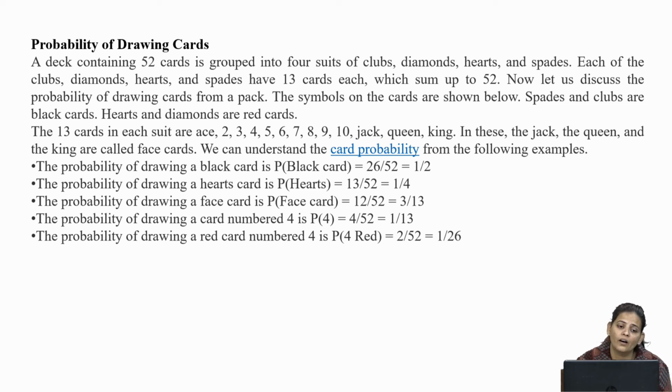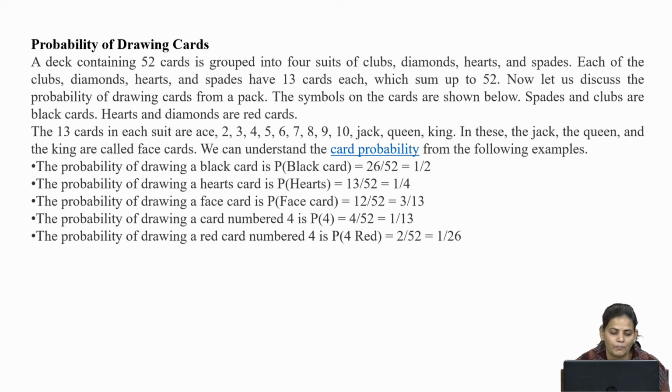Then we can find the probability of drawing a face card. As you know, we have a total of 12 face cards: jack, queen and king. There are 4 jacks, 4 queens and 4 kings in the total of 52 cards. So, we have a total of 12 face cards in a deck. So, the probability of getting a face card will be 12 divided by 52, that will be 3 by 13 after calculation.